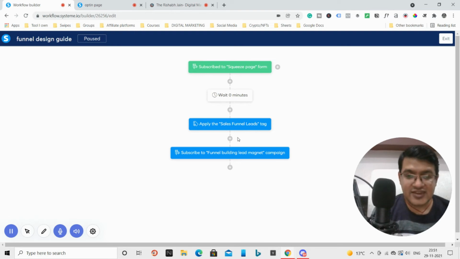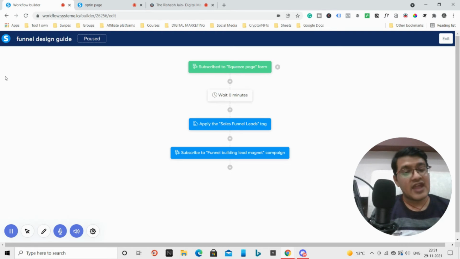After adding the tag, subscribe to the funnel building lead magnet campaign. You create the campaign in the campaign option, so that campaign will be triggered, and the emails inside that campaign will start going to the lead. This is how you can automate the complete process.